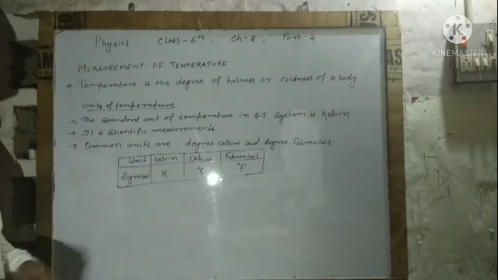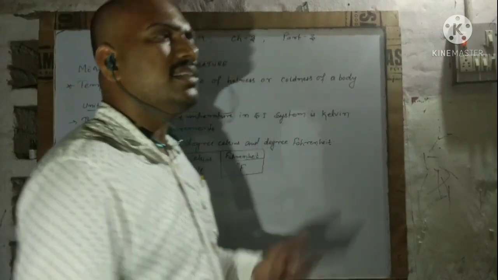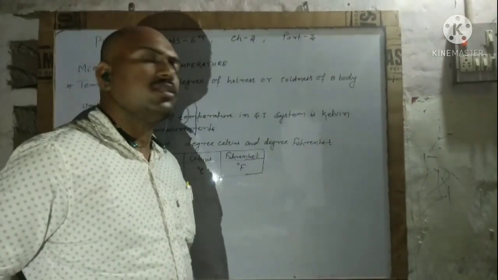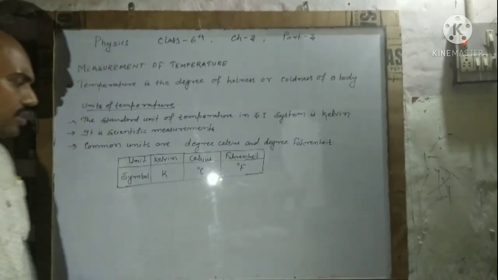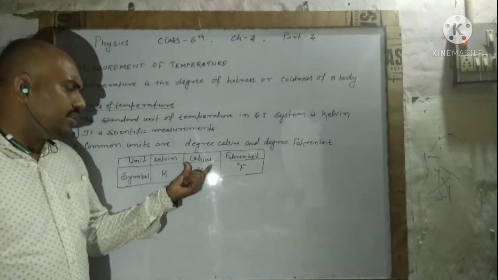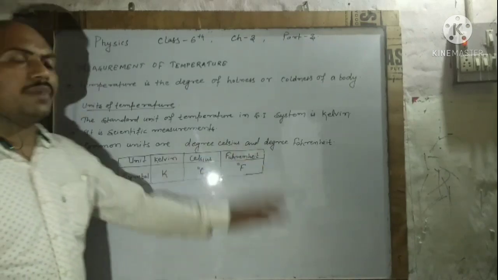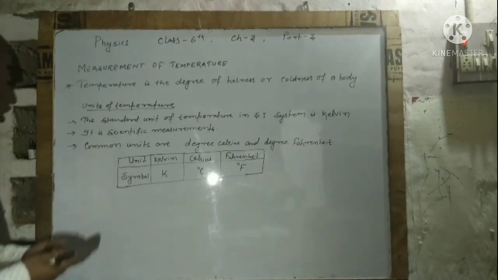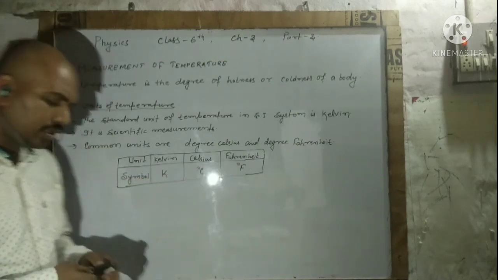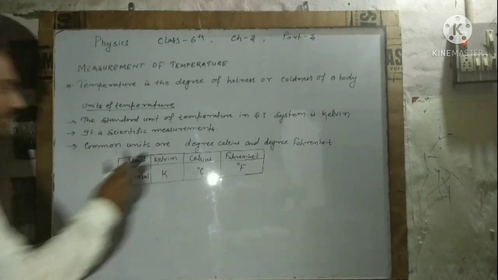We don't use Kelvin because Kelvin is used by scientists, basically in laboratories, for measuring the temperature of matter. That's why Celsius and Fahrenheit are the common scales used by normal people.